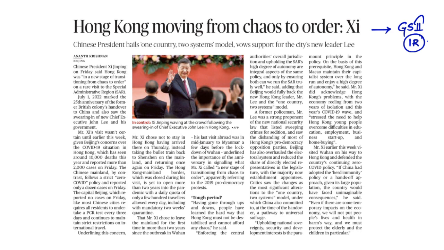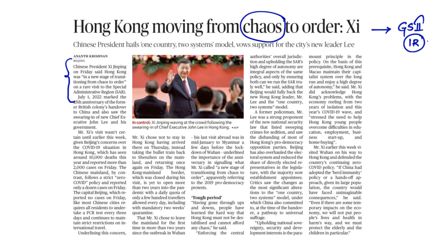Chinese President Xi Jinping on Friday visited Hong Kong for the swearing-in ceremony of Hong Kong's new leader, and on this occasion he stated that Hong Kong was in a new stage of transition from chaos to order. He alleged that the previous governments pushed Hong Kong into chaos, into disorder, and now the newly formed government has the full capability to guide and transform Hong Kong to a stable state. This is what was claimed by Chinese President Xi Jinping.